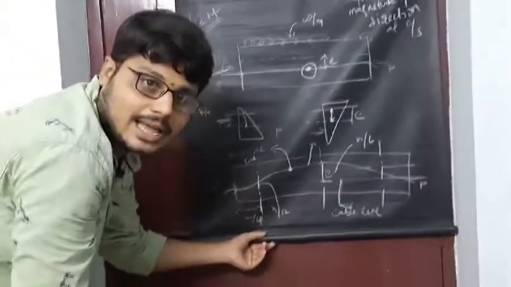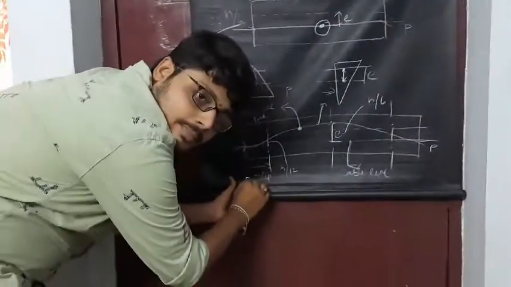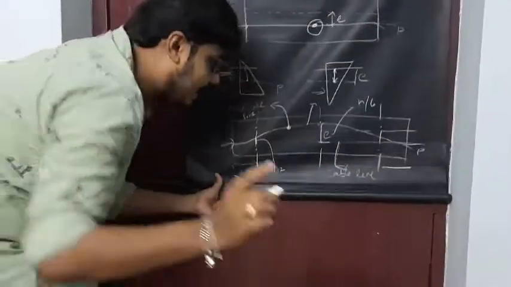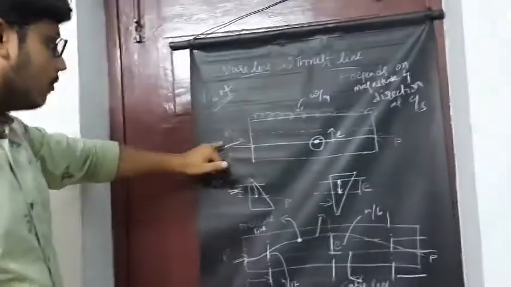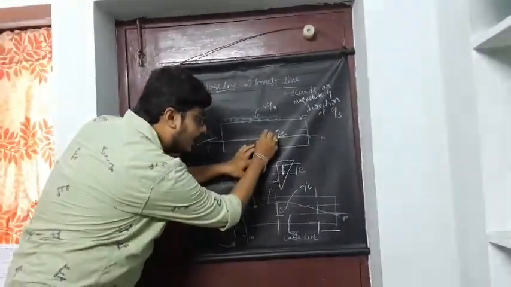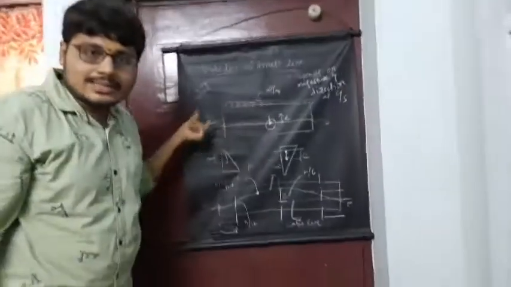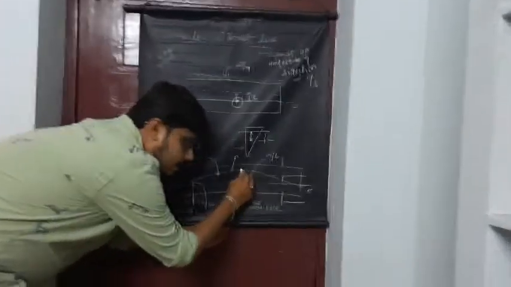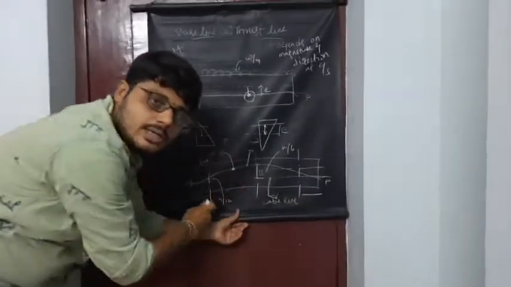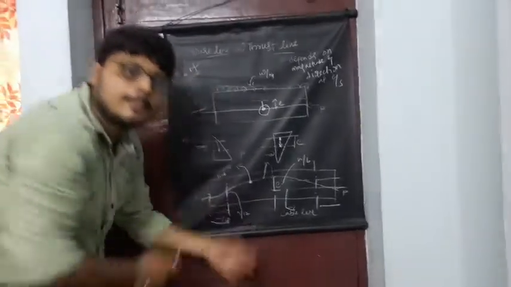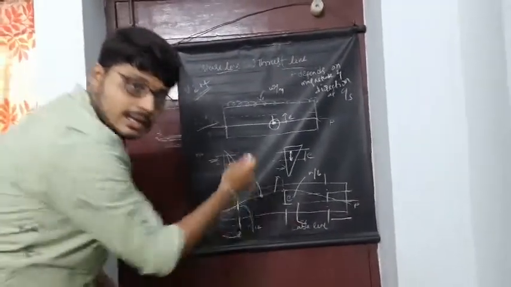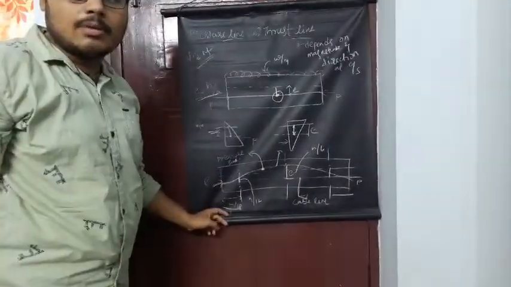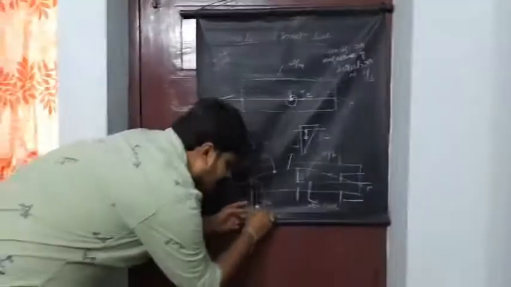So the pressure line is calculated at some distance which is known as L by 4. This is L by 4, and here the eccentric height we call h by 6 at the middle. At the middle we call the eccentric distance h by 6. But in the cable profile, at the center we can calculate the pressure line as E is equal to h by 6. But at some distance L by 4 from the ends, the pressure line is indicated as h by 12.